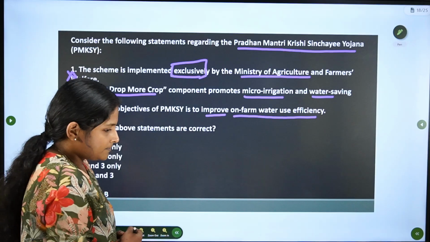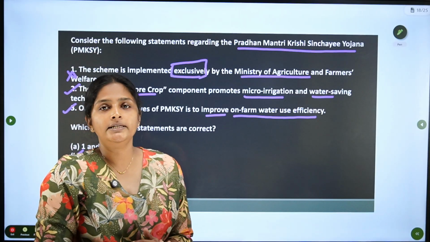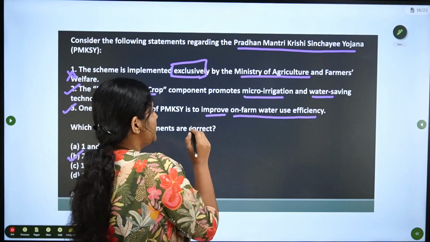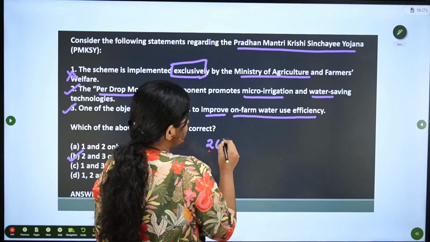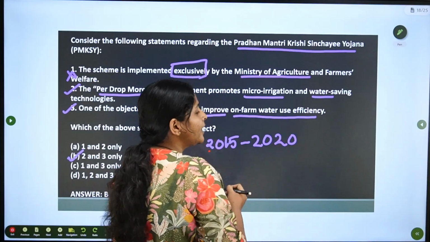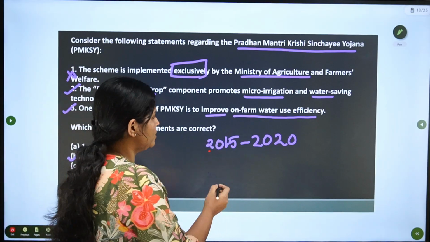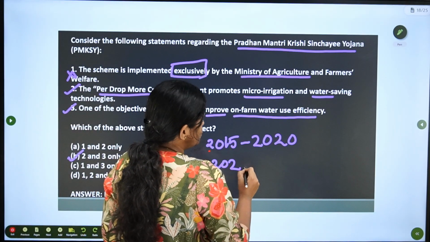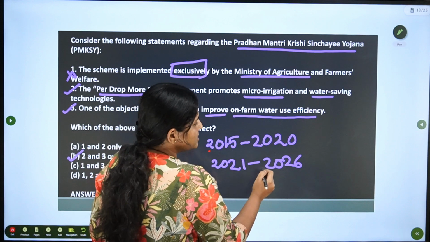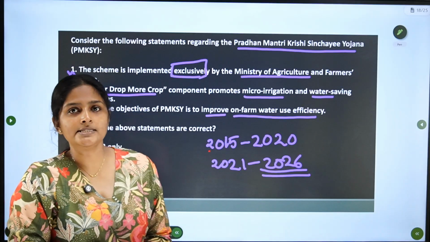One more thing is, in the beginning I said that this was a scheme introduced in 2015. Then why is this relevant now? First it was implemented from 2015 to 2020 for a 5-year period. And then the government planned to extend it to 2021 to 2026, another 5 years. And it is going to end in March 2026. That's why the scheme is relevant here.